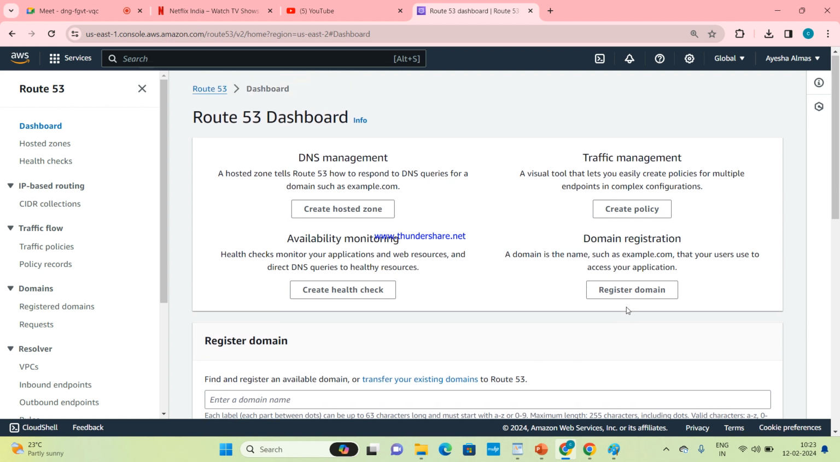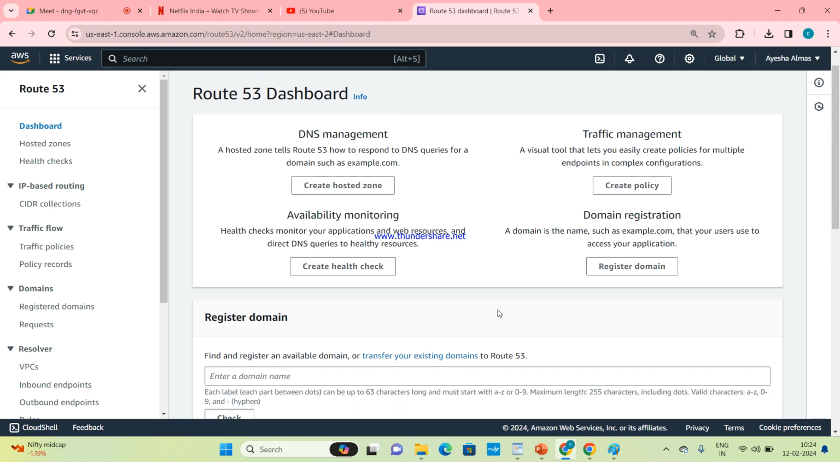Here two resources are there: create hosted zone and create health check. With create hosted zone, you can create a policy where you can manage the traffic to your website. Health check monitors the performance of your application, your website. And there is the registered domain, which is mainly used for domain registration. The first step is to register the domain name, then we need to create the hosted zone. So let's see how to register a domain.